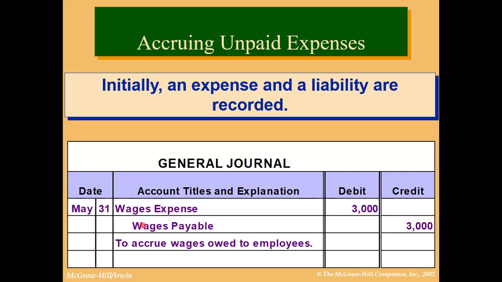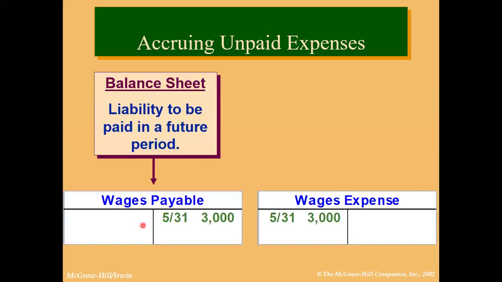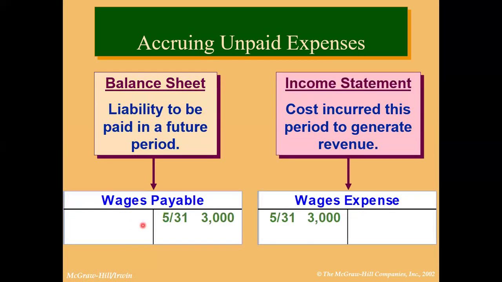This is an accrued expense. This is a T account: wages expense debit on the left side, wages payable on the credit side, it is a liability, 3000 credit. This would be recorded in the balance sheet as a liability, and it is recorded in the income statement as an expense, as a cost.